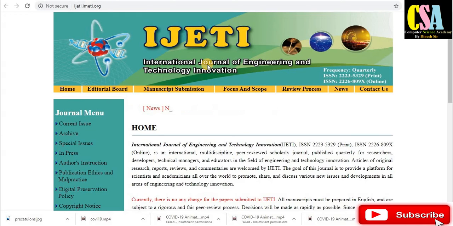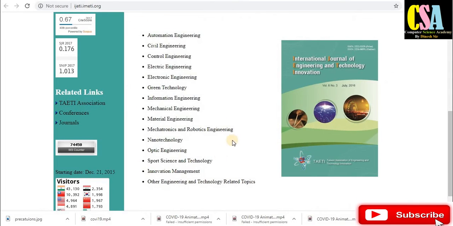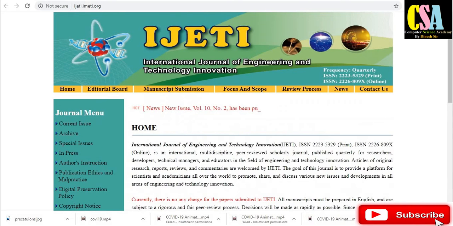Next, IJETI, International Journal of Engineering and Technology Innovation. This also comes under Scopus indexed journals. This is common to all, so all engineering backgrounds can publish their paper in this journal. This is an SJR or Crossref indexed journal, and also a Scopus indexed journal.